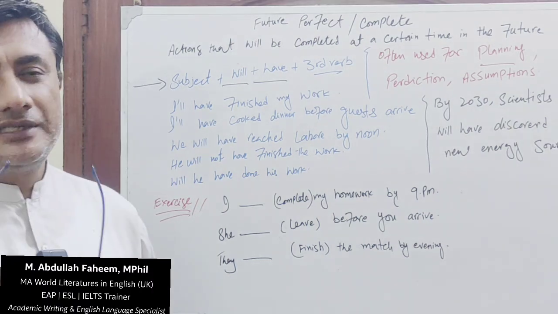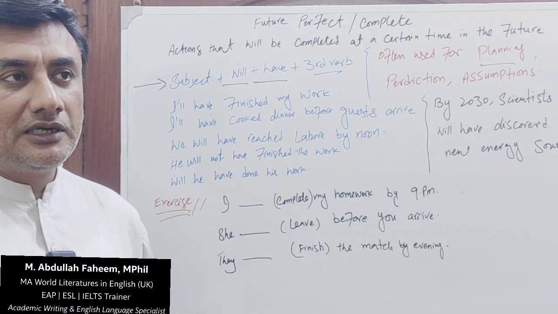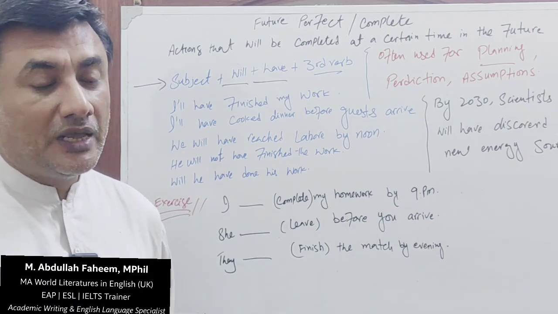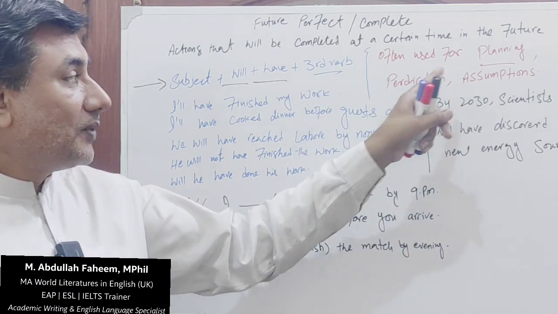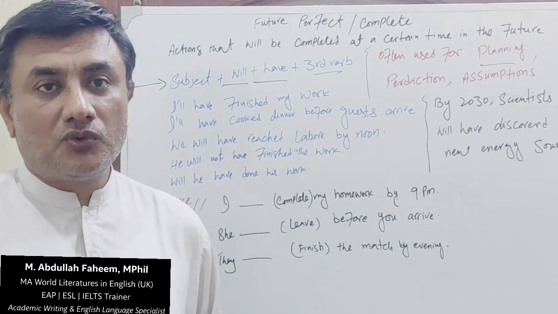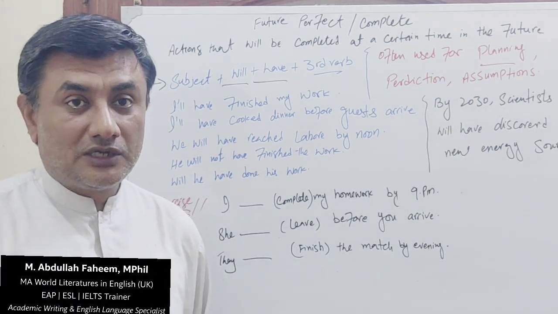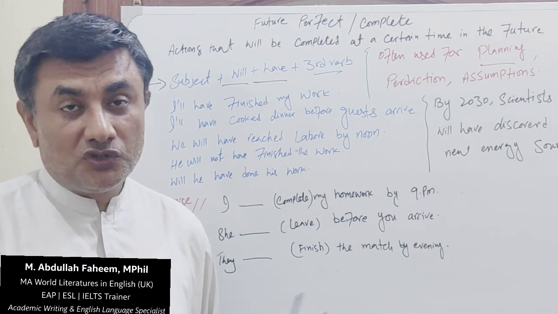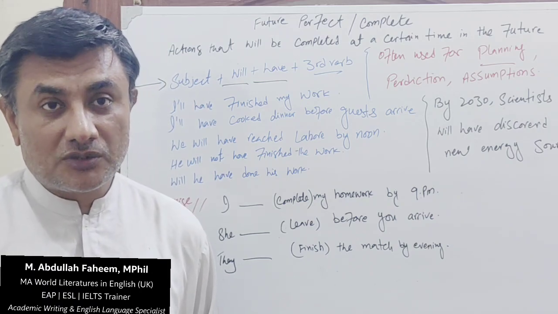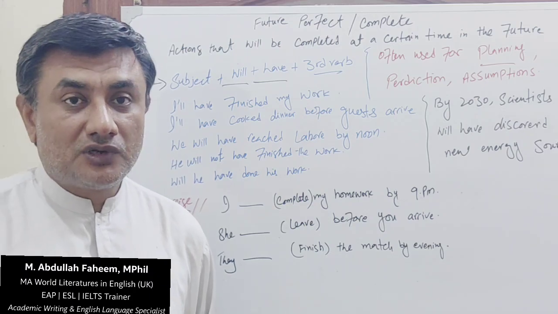Please remember, ये tense जो है, ये particularly can be used for planning, for assumption, for prediction. This tense is used for planning, for prediction, for assumptions in the future. यानी मुस्तकबिल में जो काम होने हैं उन्हें आप assume करते हैं, predict करते हैं, यानी पेशगोई करते हैं, उन चीज़ों के बारे में बड़ी आसानी से हम इस टेंस को इस्तेमाल कर सकते हैं. Let's move to our examples.